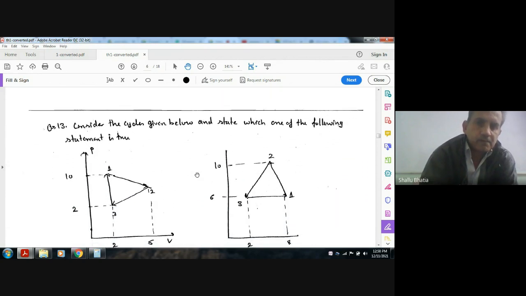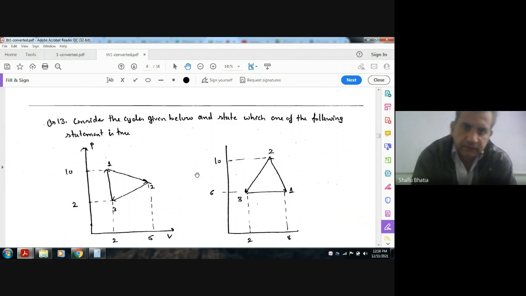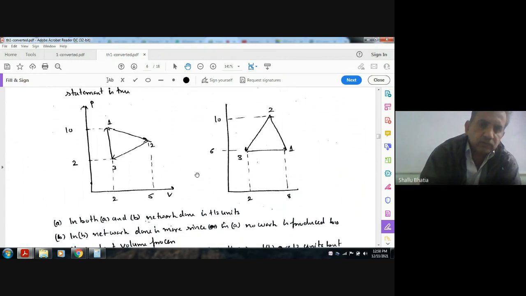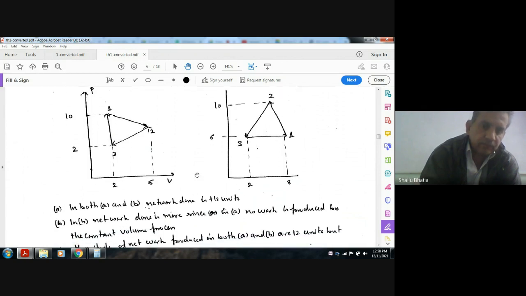Next, consider the cycle given below. State which one of the following statements is true. Option A, both A and B net work done is plus 12 units.